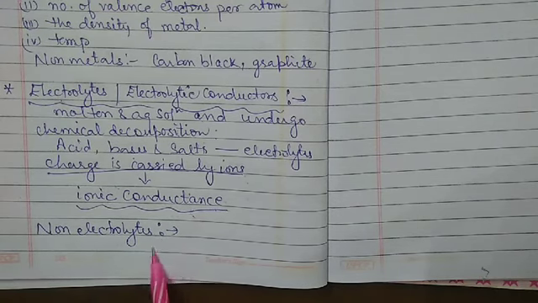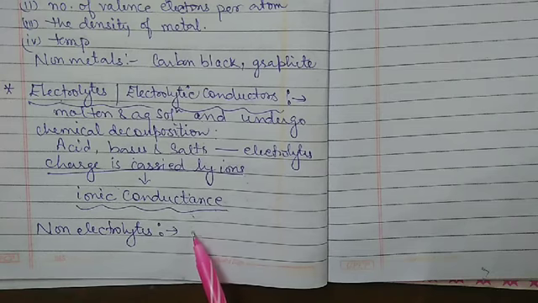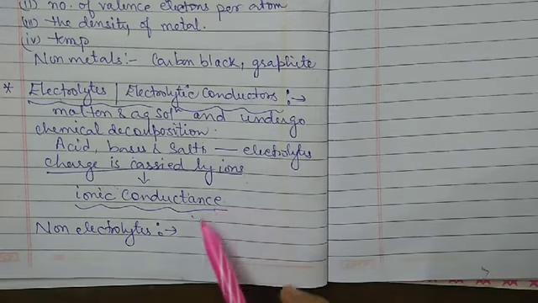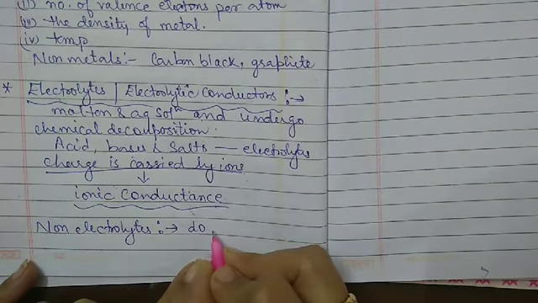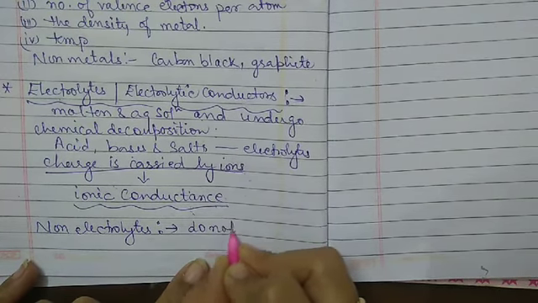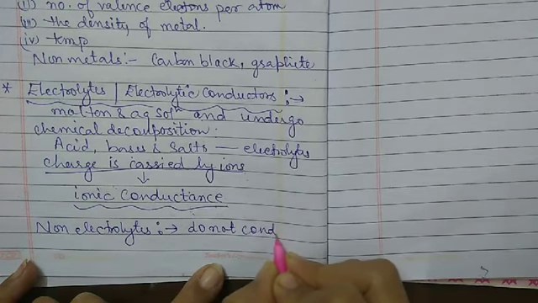So non-electrolytes are the substances which do not conduct electricity either in the molten state or in the aqueous solution.